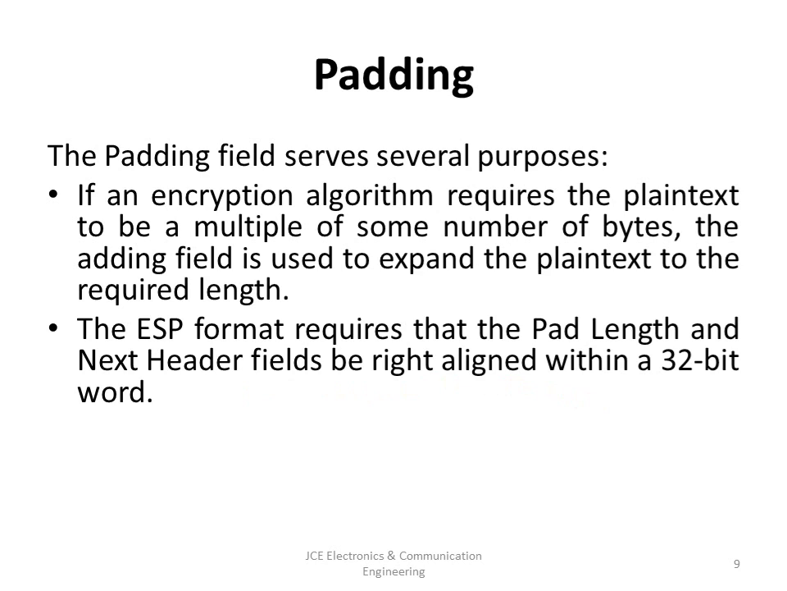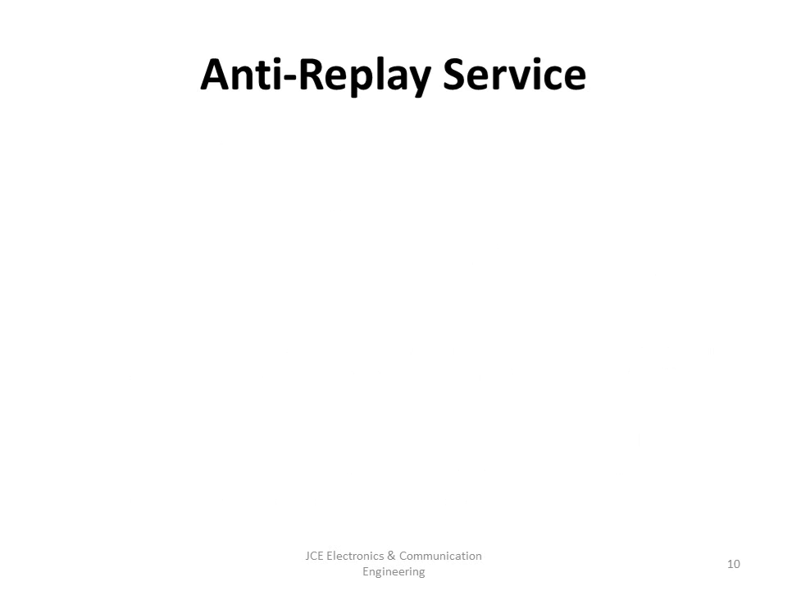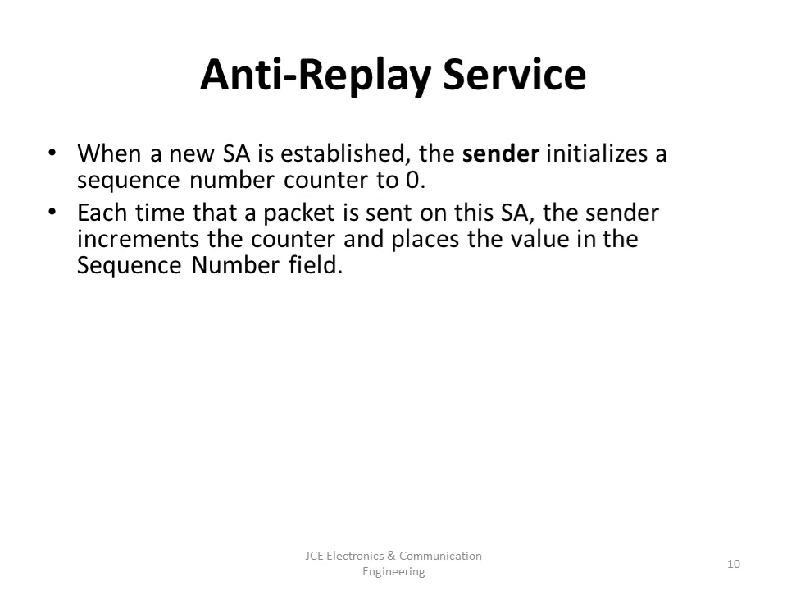within the 32-bit word. Additional padding may be added to provide partial traffic flow confidentiality by concealing the actual length of the payload. Now coming to anti-replay services. When a new SA is established, the sender initializes a sequence number counter to 0. Each time a packet is sent on this SA, the sender increments the counter and places the value in the sequence number field. We have seen all these fields earlier. Thus, the first value to be used is 1.